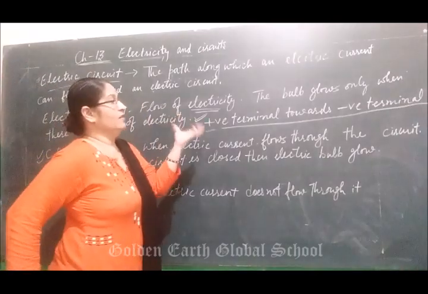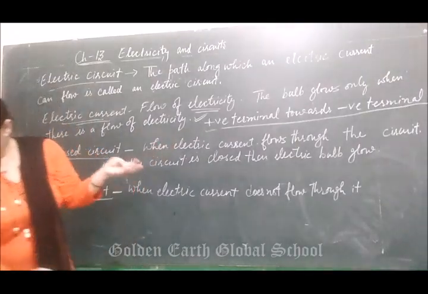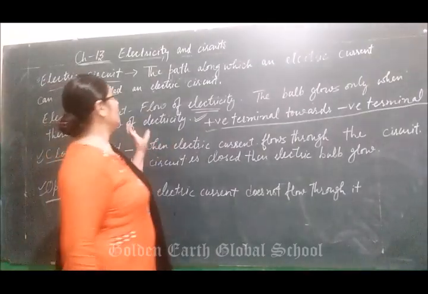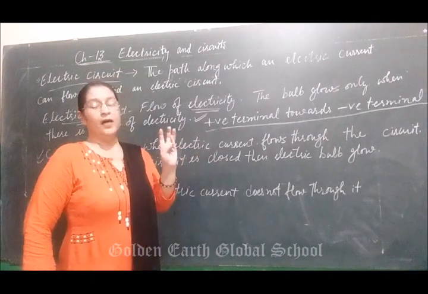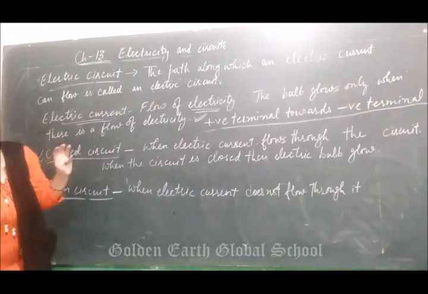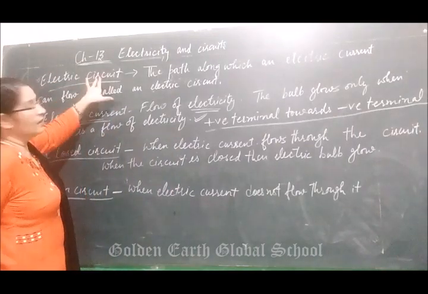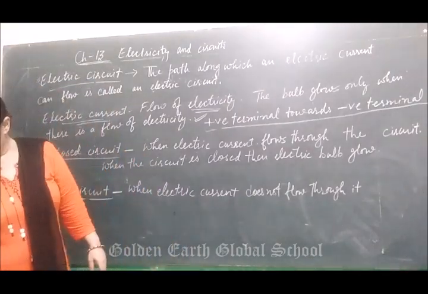Cell, you have seen that in a torch. There is a cell, there is a bulb, and connecting wires. Collectively these three parts form an electric circuit.